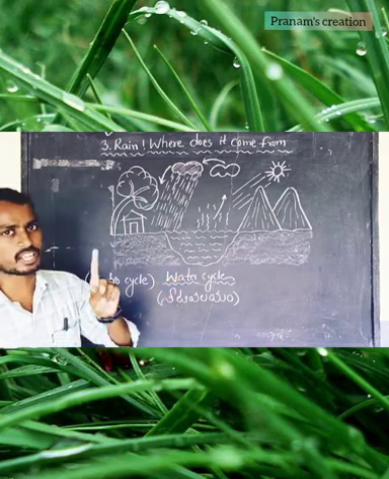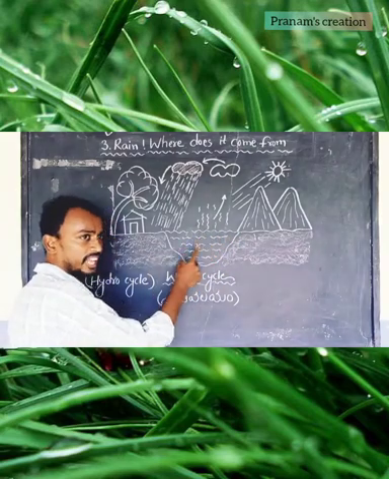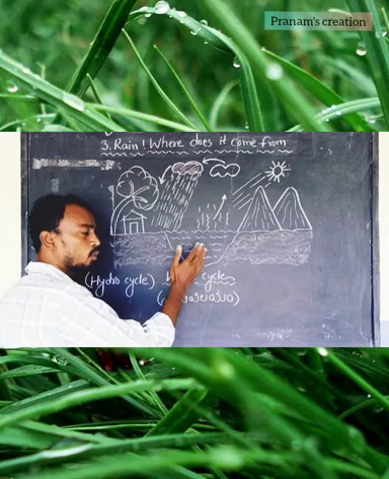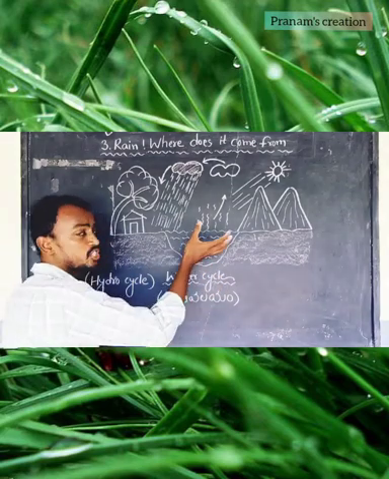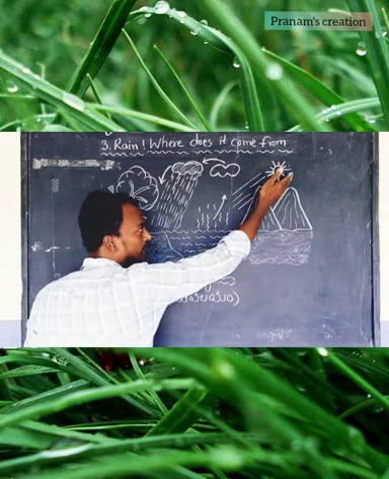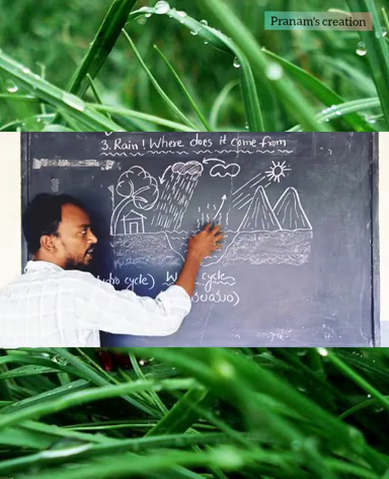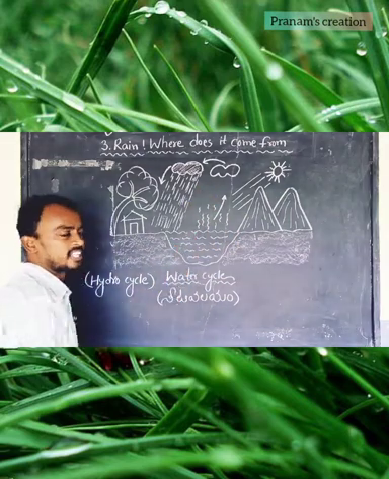The first process I am telling you: when the water bodies like rivers, seas, oceans, streams, small lakes receive much sunlight, here is the sun. When the water gets that sunlight, it starts heating.